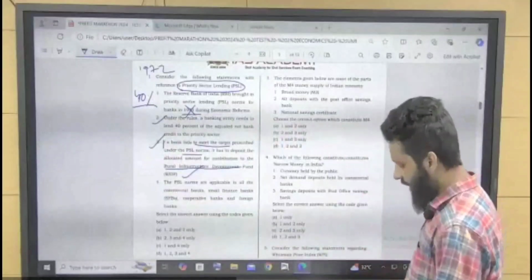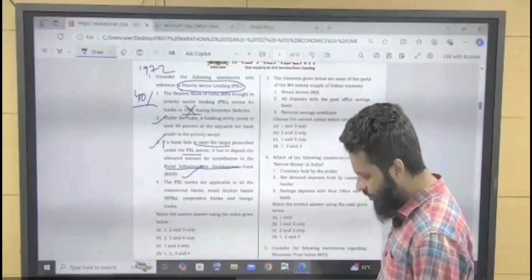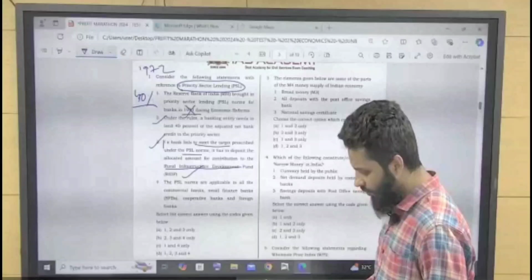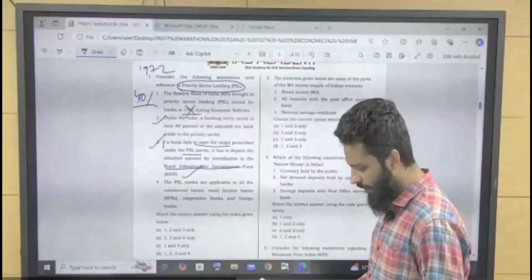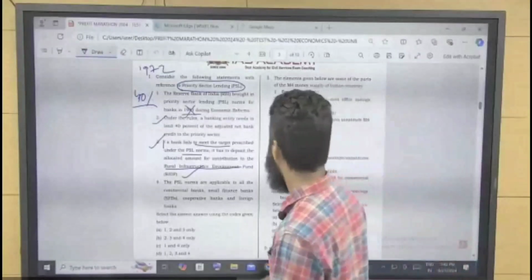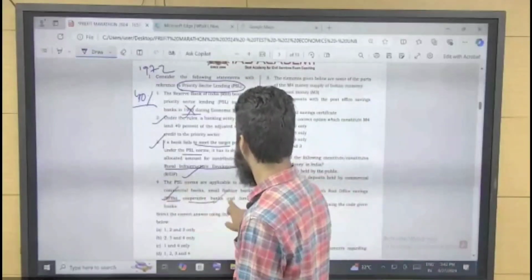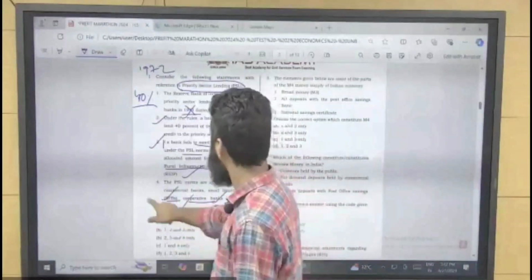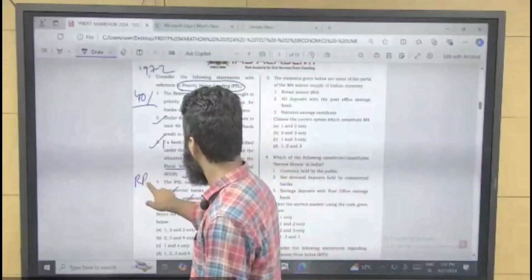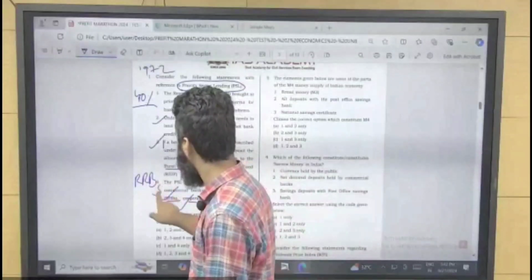The PSL norms are applicable to all commercial banks, small finance banks, cooperative banks, and foreign banks. These are correct, but it is not applicable to regional rural banks, not to RRBs, right?